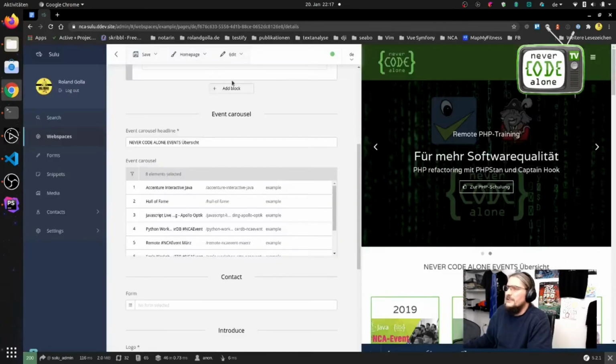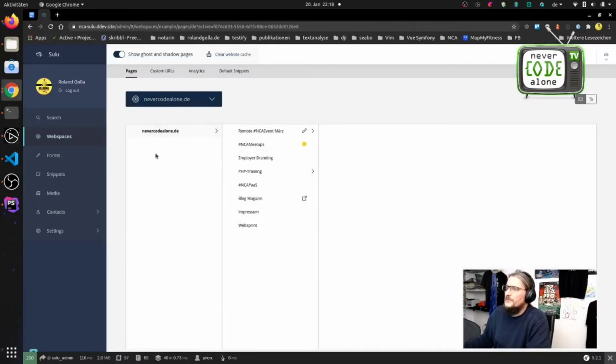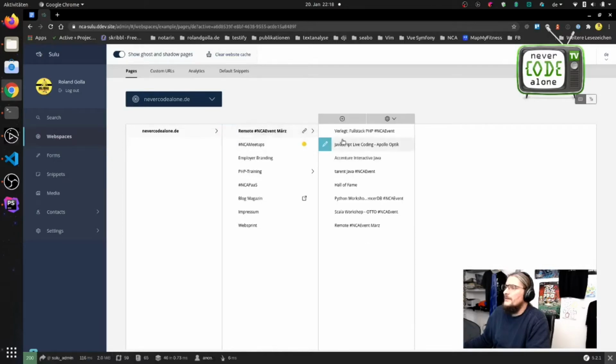We can check this here, our web space, and then we have our pages, and there are the events on this level, and every one of these events will be rendered to the front end.